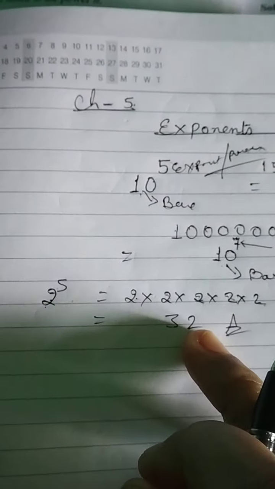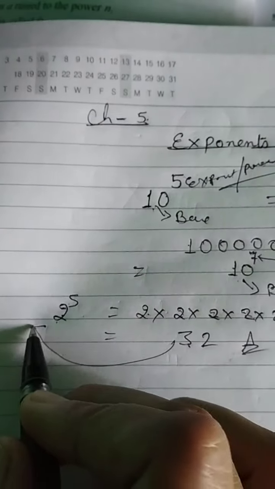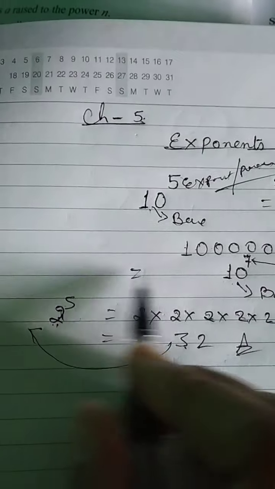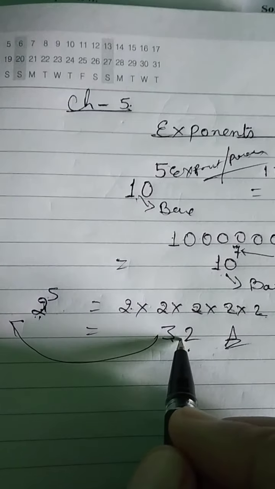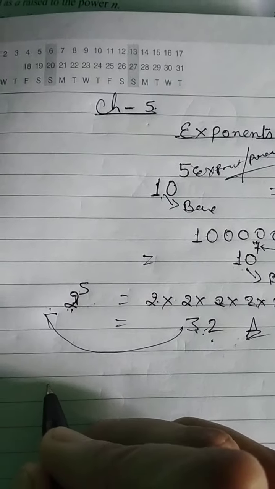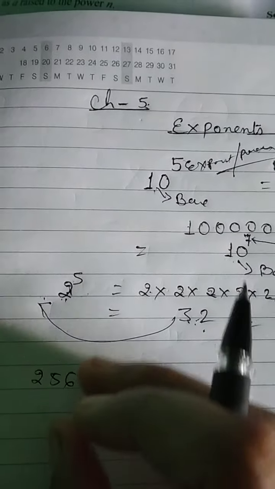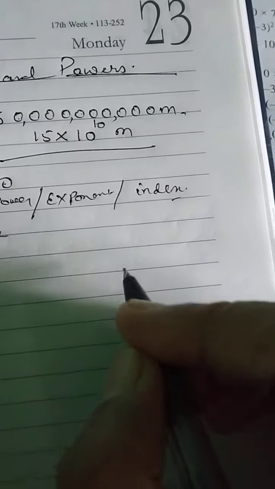32 is the answer. Or if you have to write the 32 in the exponential form, we will write it in this manner. Exponential to simple is this. Simple to exponent is this. Got it? Suppose a very big number 256, and you have to write it in the exponential form. How will you write it?